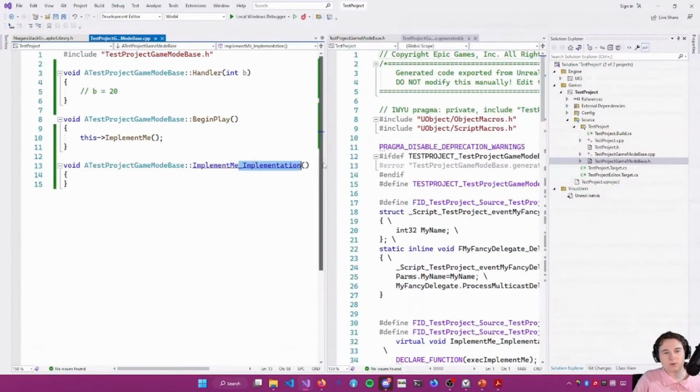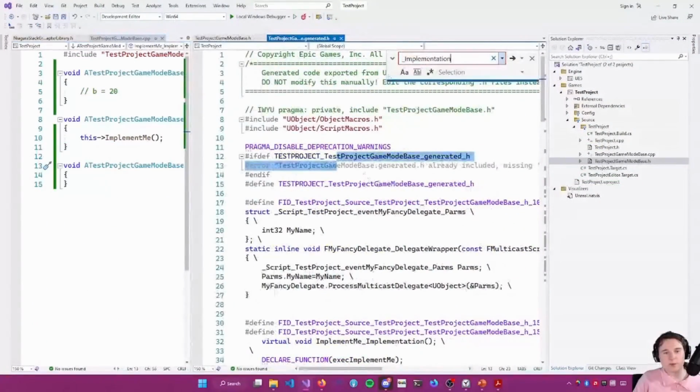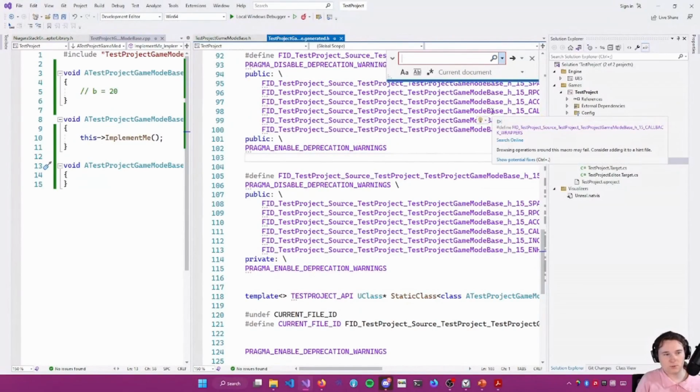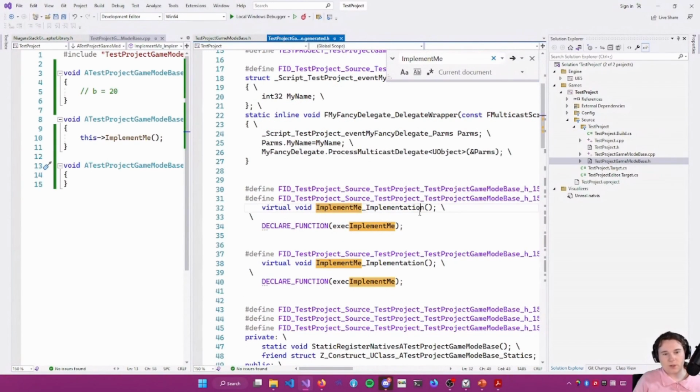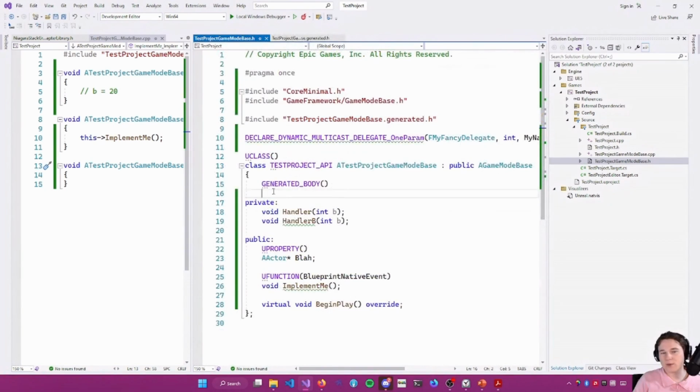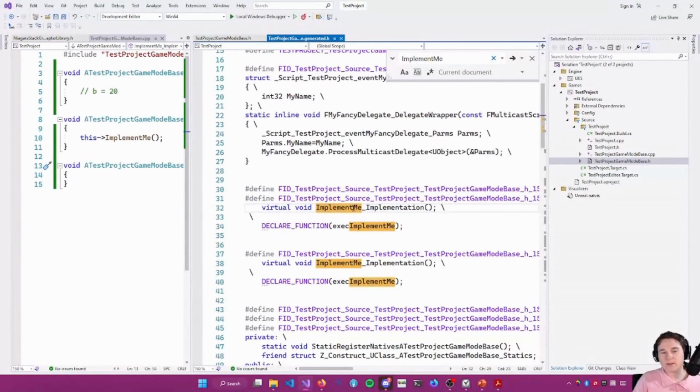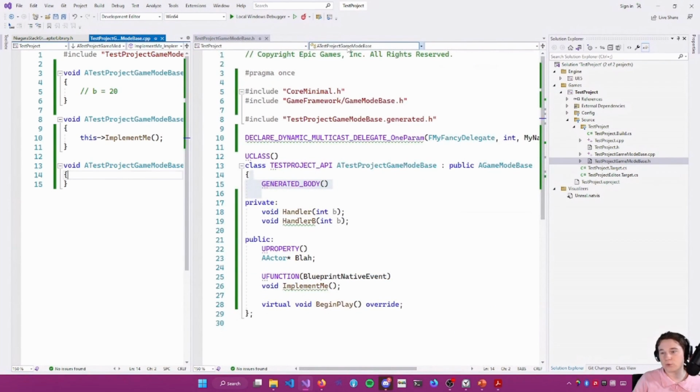It might not be directly in line here. It might be ImplementMe. Yeah, so here we go. This is where it's inserting this into the header for us. It's saying there's a virtual ImplementMe_Implementation, and then we can go and override it in our native code to do what we want.